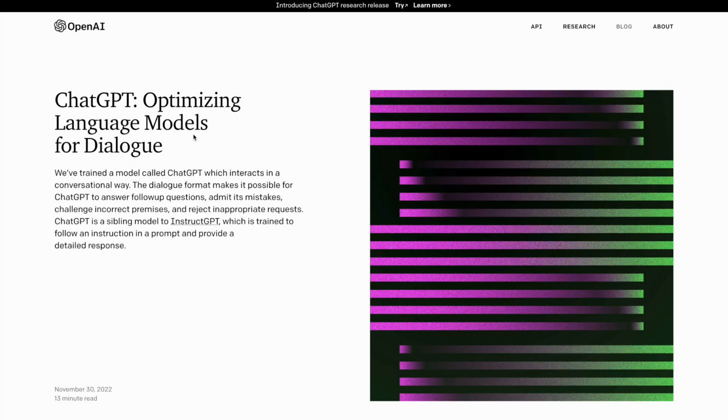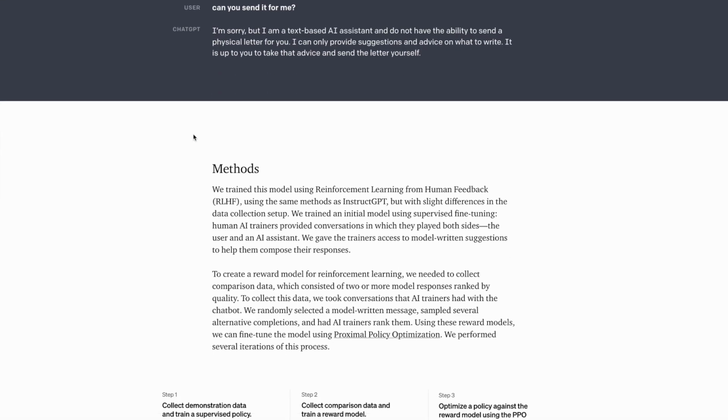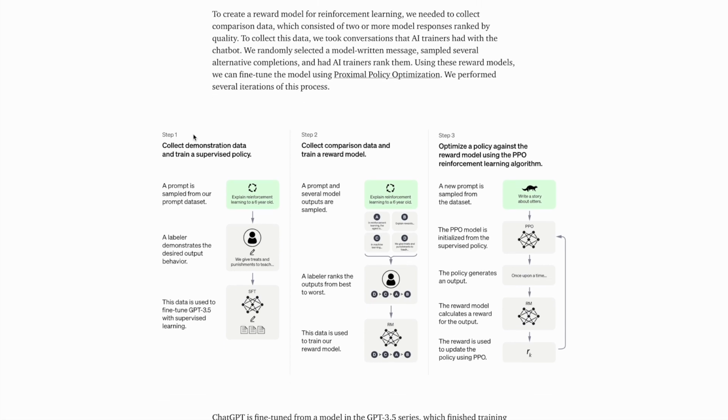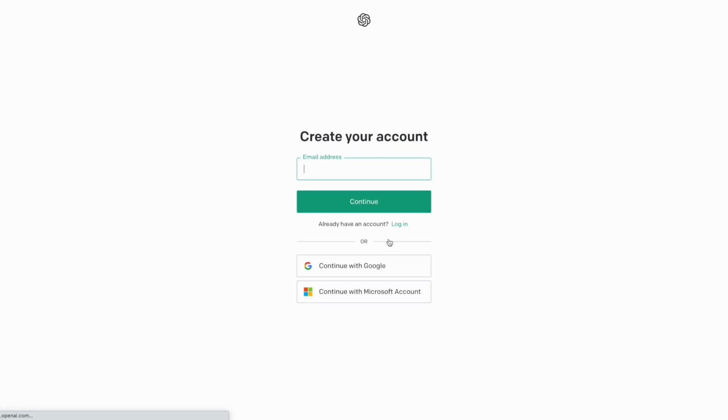So let's get started. ChatGPT is an artificial intelligence model which interacts in a conversational way. It is developed by OpenAI, an artificial intelligence research and deployment company. It responds to questions and engages in a conversation dialogue. They have mentioned how to use it, what are the methods, some samples and limitations in their website. ChatGPT is completely free now and you can sign up to use it directly.